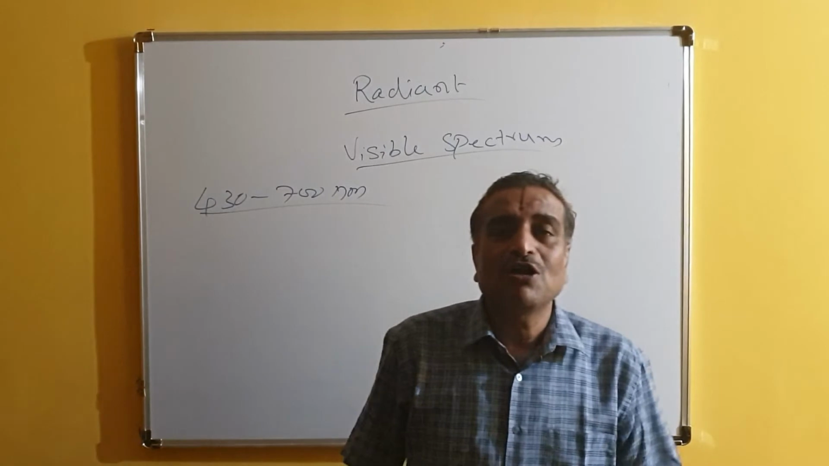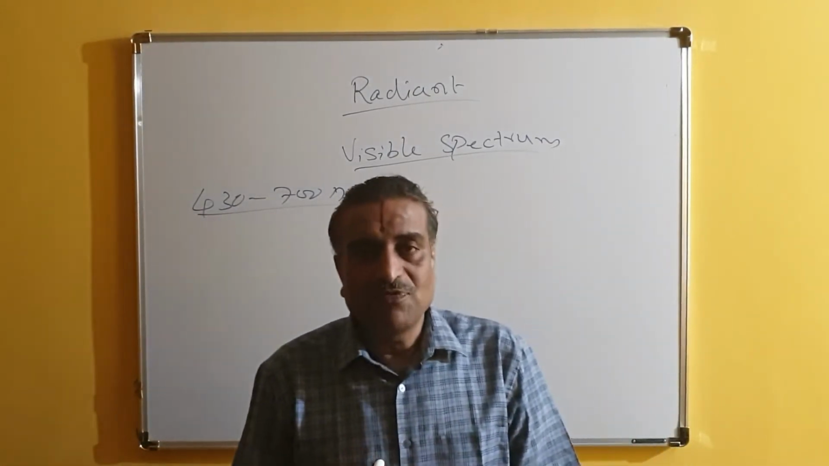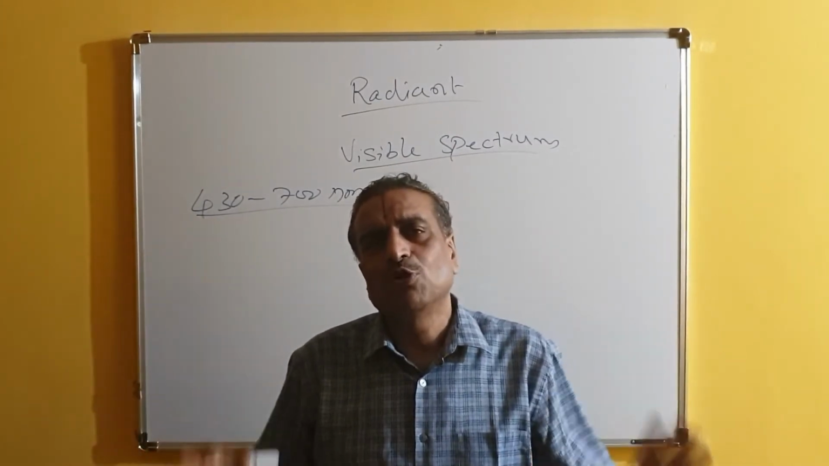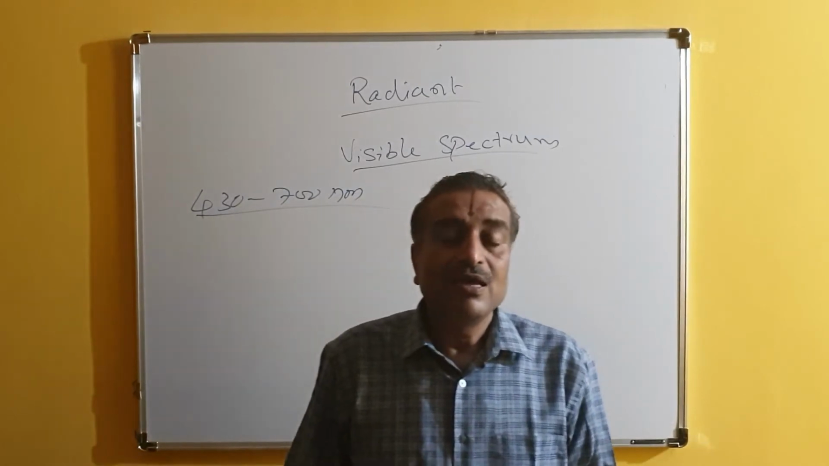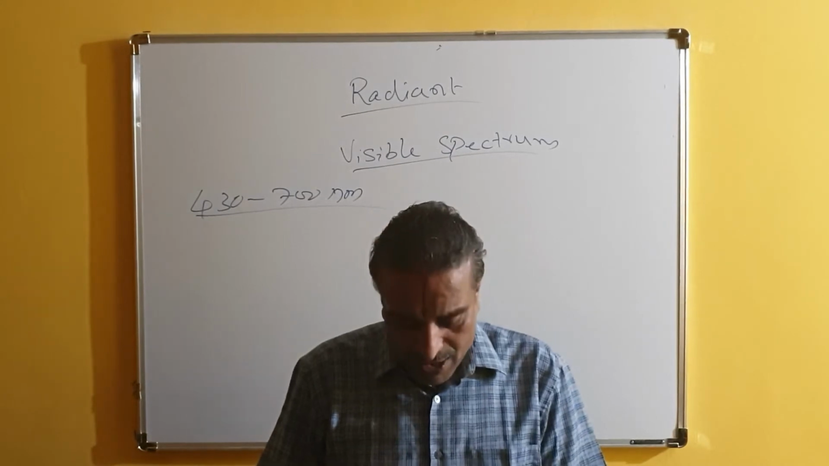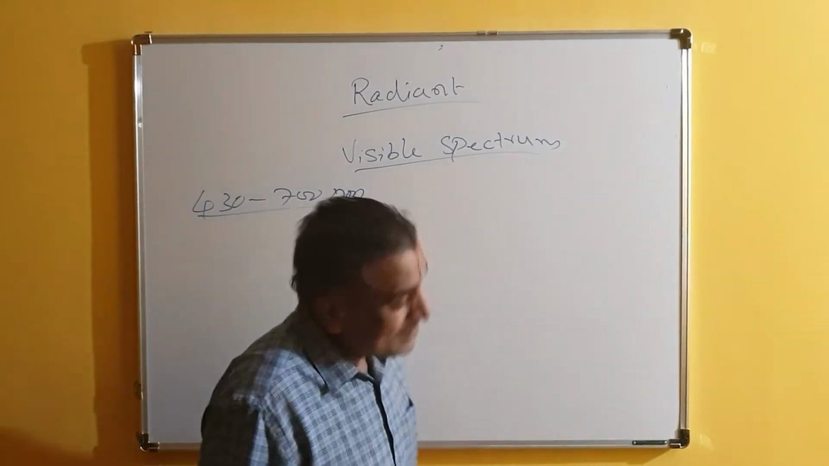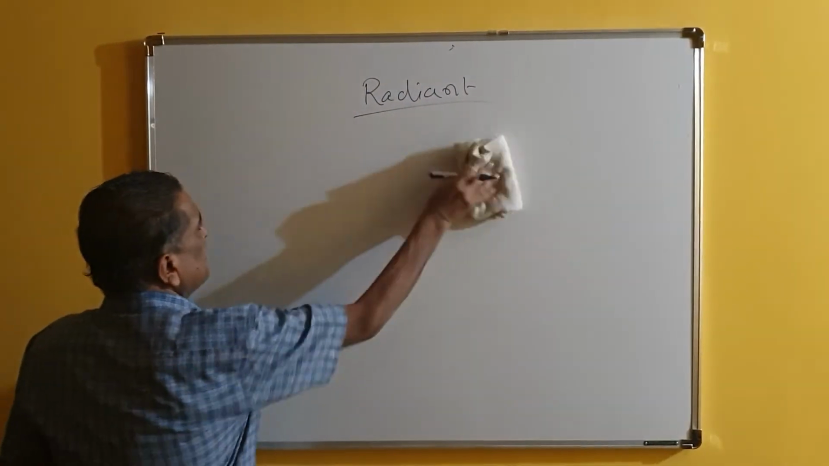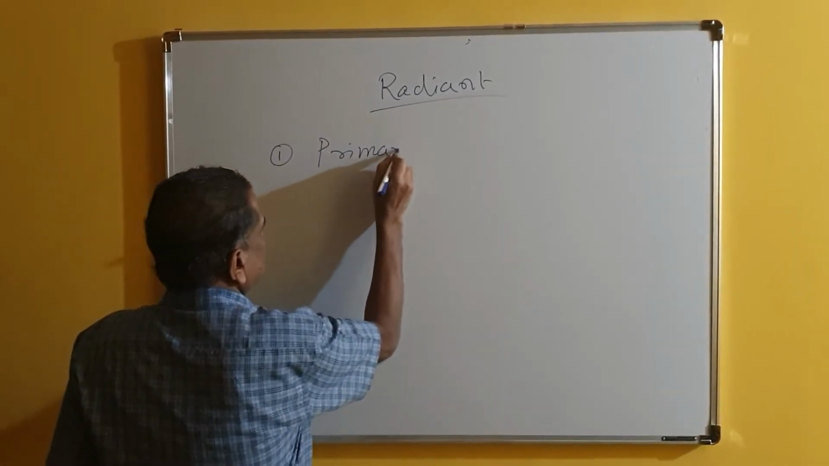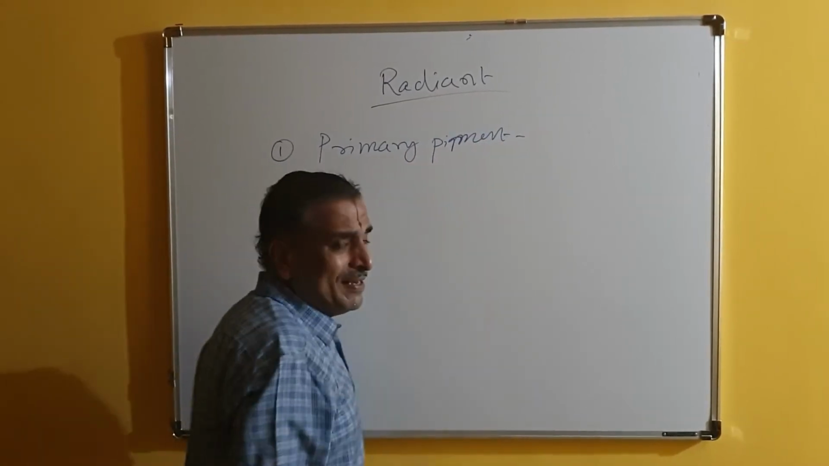The pigments are of many types: chlorophyll A, chlorophyll B, xanthophylls, pyrenoids, carotenes, phycobilins, and so on and so forth. So many pigments are available. But depending upon their absorption capacity, we are calling them as 2 types of pigments. First one is called as primary pigment. So what is primary pigment?